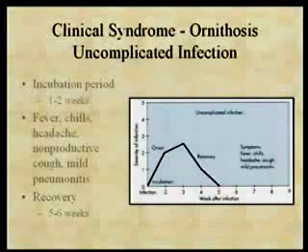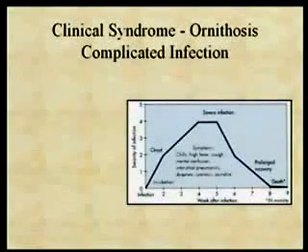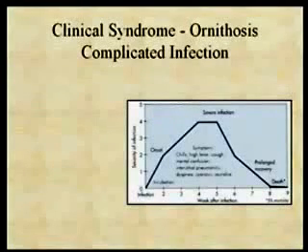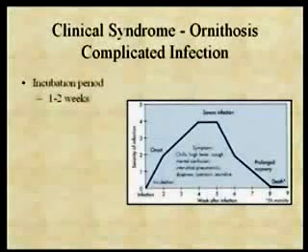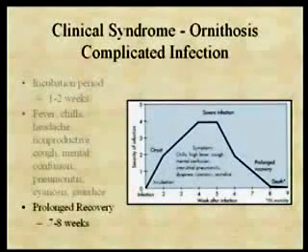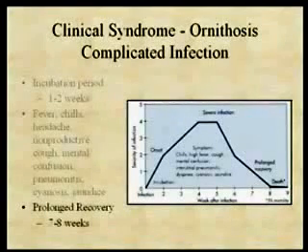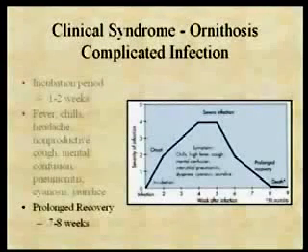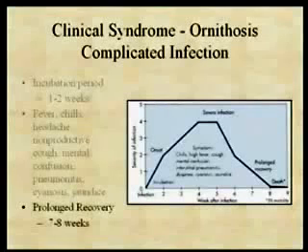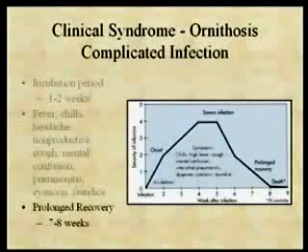But remember, this organism can also seed to other organs besides the lungs, so there can be some additional complications. And in the complicated cases, the time course of the disease is much longer. In fact, you see the incubation period and then the onset of symptoms. And the symptoms can be more severe, and it can include other organs. There can be jaundice, there can be mental confusion, and so on. And then it ultimately also recovers. It just takes a lot longer in a more complicated infection. But patients recover. Mortality rates are less than 5%. Okay? But it's just a much more prolonged disease.